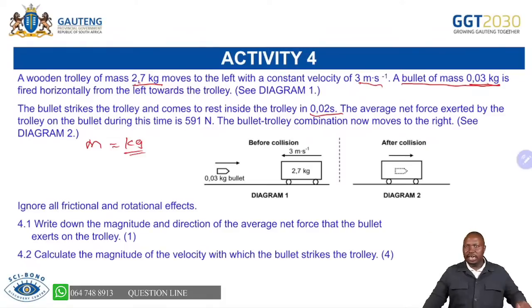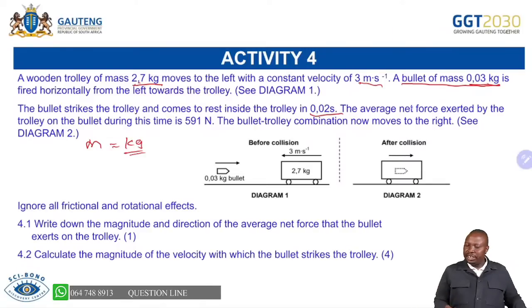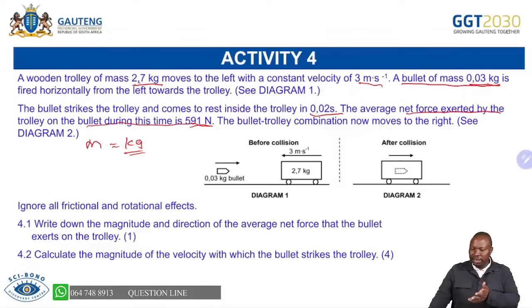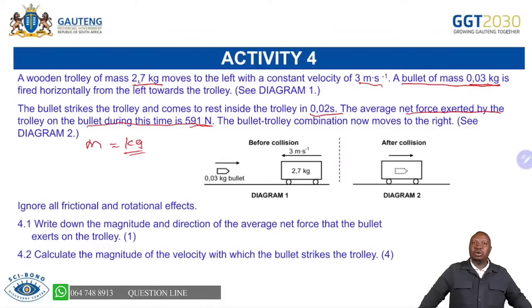You are given the average net force exerted by the trolley on the bullet during this time is 591. So you can see 591 and 0.02, F net delta t. That is our definition of impulse, because we are defining impulse as the product of the net force and the time taken when that force is acting on the object.